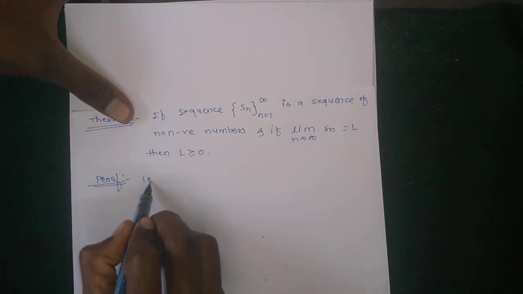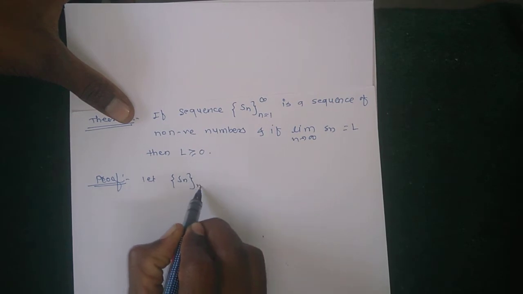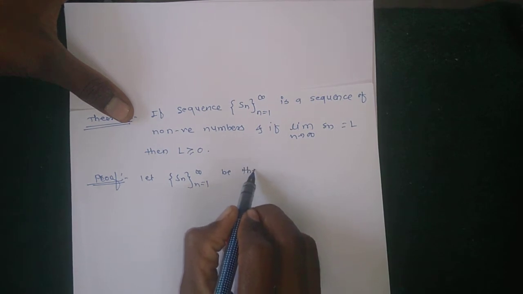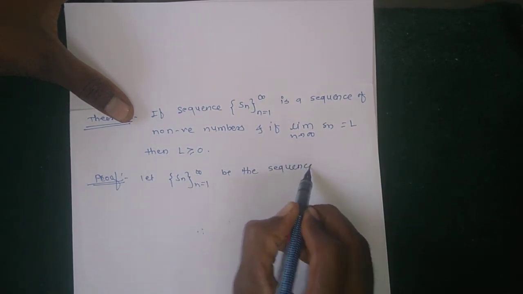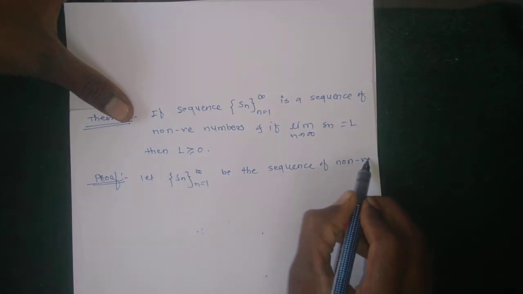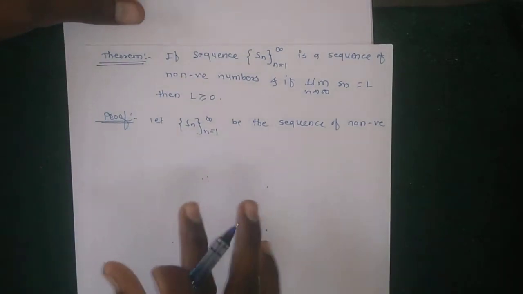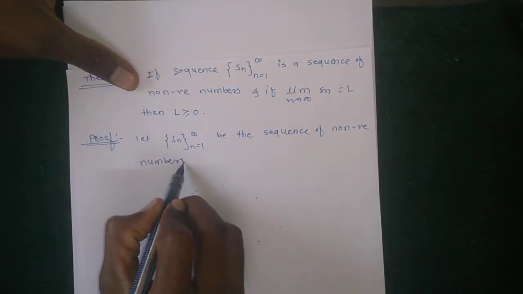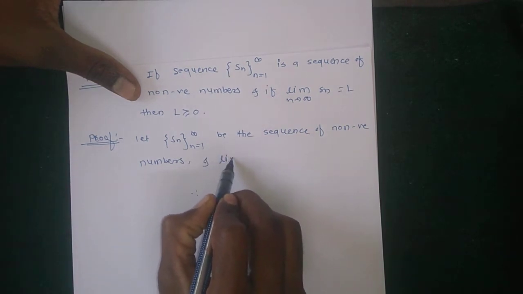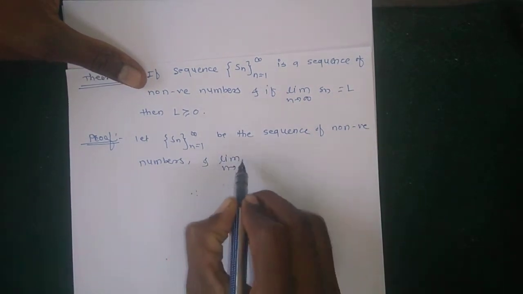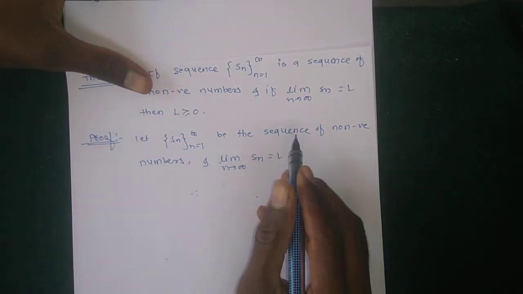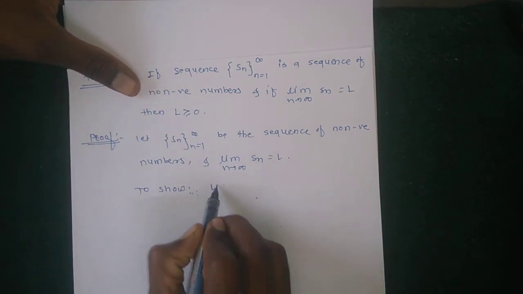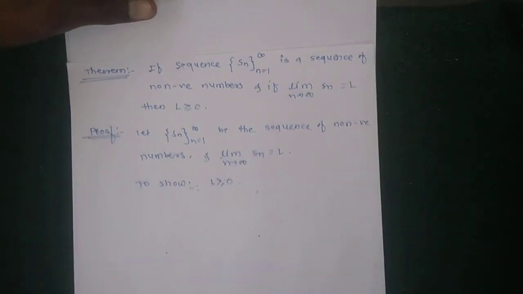Let Sn, n running from 1 to infinity, be a sequence of non-negative real numbers, and also given that the limit of the sequence is L. We have to show that the limit is greater than or equal to 0.